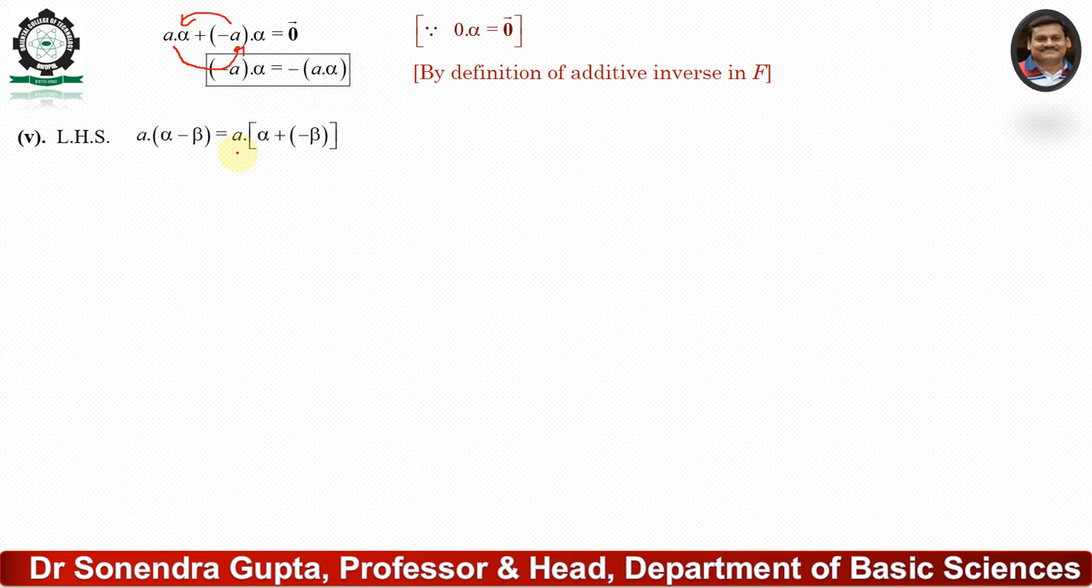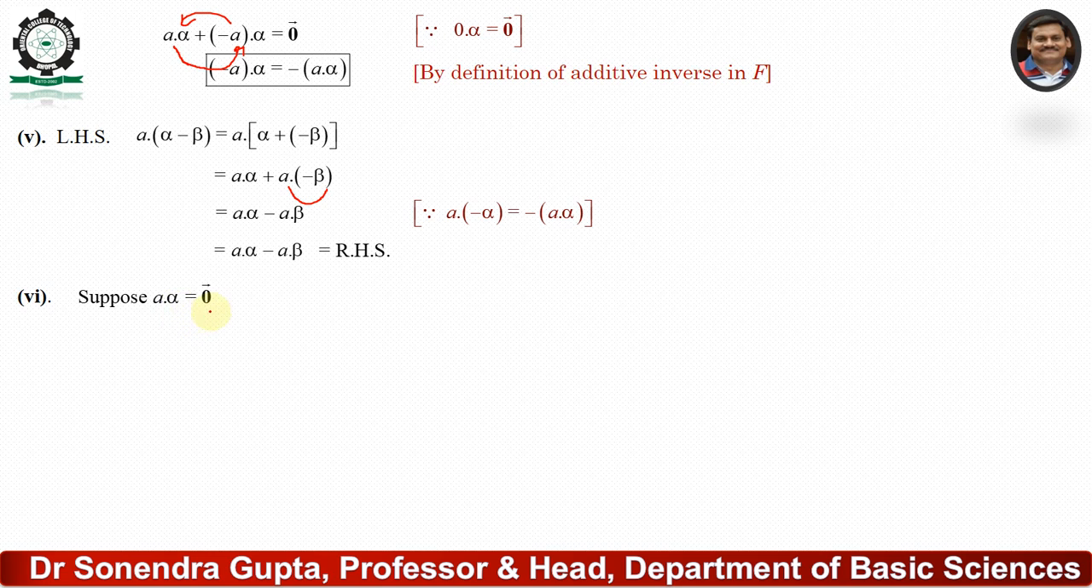Fifth condition: a of alpha minus beta equals a of alpha plus minus beta. Then we can apply condition number 1 of the vector space property, that means a alpha plus a of minus beta. Then we know that a of minus beta equals minus a beta, so this condition is fulfilled.